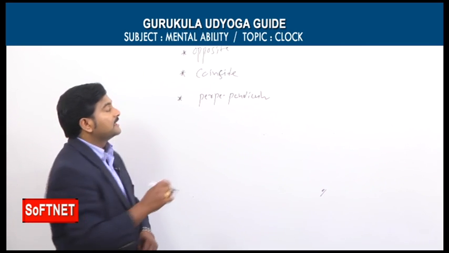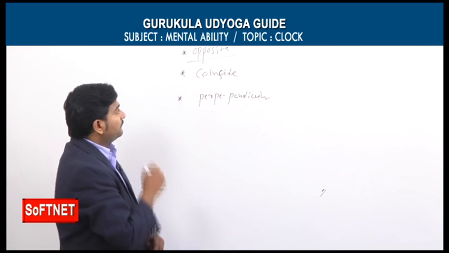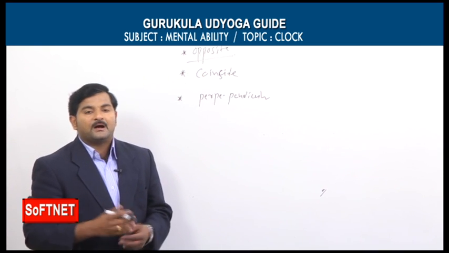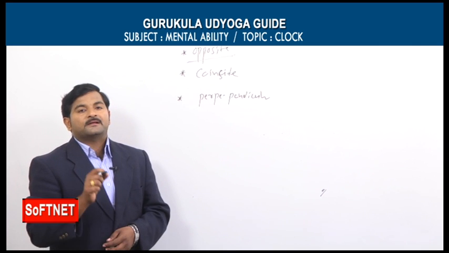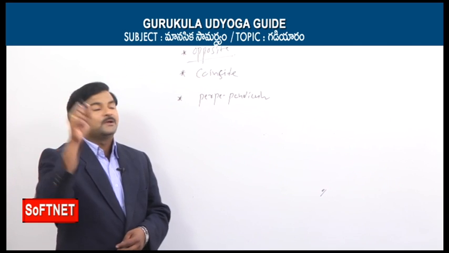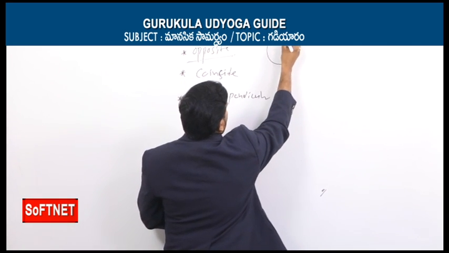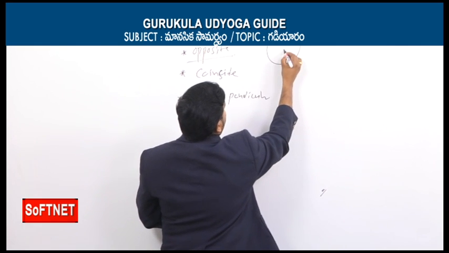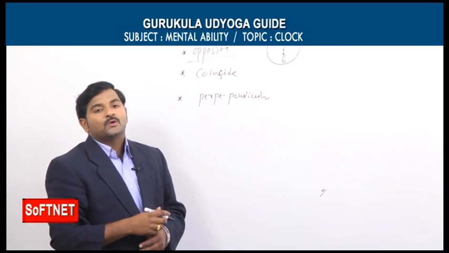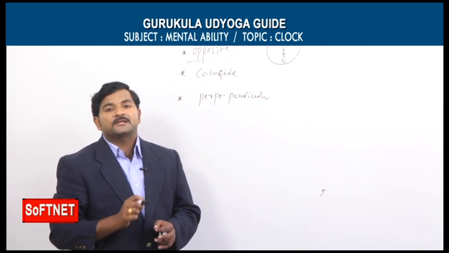There are 3 conditions. Condition number 1 is that the hands may be opposite to each other. For this, we'll take one example. Let's say the time is 6 o'clock. We all know at 6 o'clock the hours hand is located at 6 and the minutes hand is located at 12. This we'll discuss by taking a small diagram. Let's say here 12 o'clock is there and 6 o'clock is there. Let's say this is the hours hand and this is the minutes hand. So what we can say now, the 2 hands are opposite to each other, at exactly 6 o'clock.